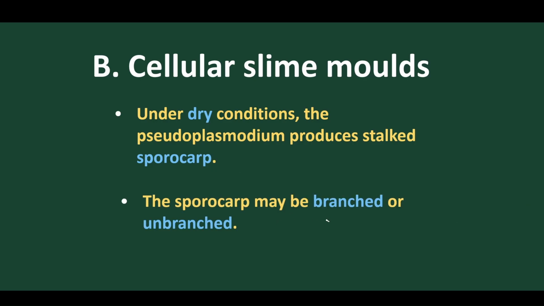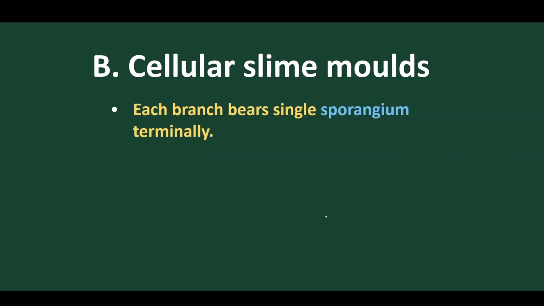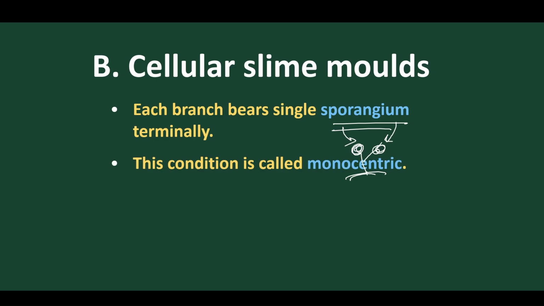The sporocarp may be branched or unbranched, depending upon its nature. Each branch bears a single sporangium, as we have discussed. This is the sporangium, terminally, and these are monocentric.